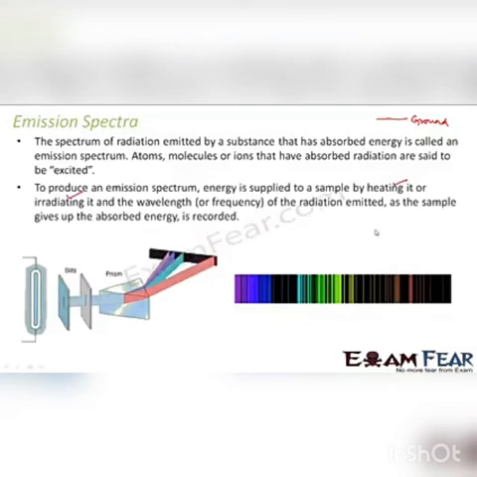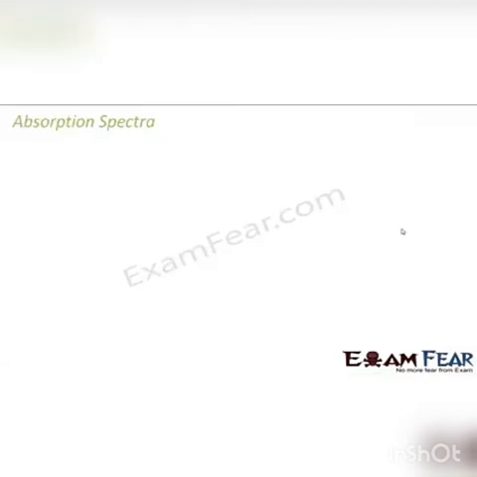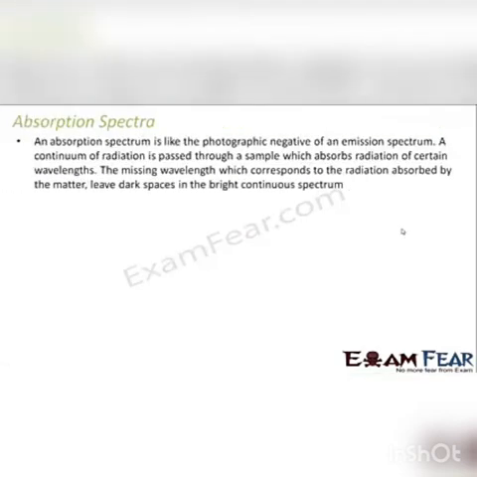That means, let us suppose this is your substance. You give some energy to this substance. So what happens? This substance will absorb this energy and give out emission spectra. So this emission spectra is the result of the energy which is absorbed, right? Let's look at the absorption spectrum. An absorption spectrum is like the photographic negative of an emission spectrum.